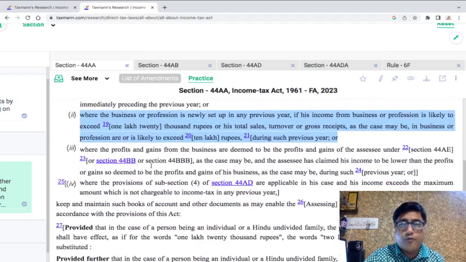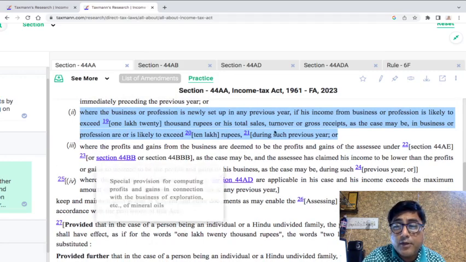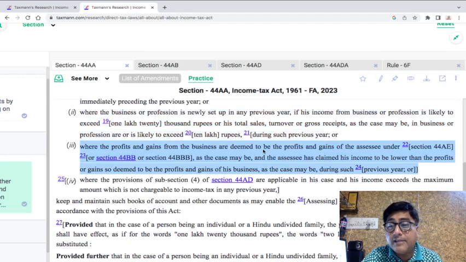Now clause number 4 says that where the profits and gains from business are deemed to be the profits and gains of the assessee under section 44AE, I'm not reading the other sections, and the assessee has claimed the income to be less than the profits or gains deemed to be the profits and gains of his business, as the case may be, during such previous year.